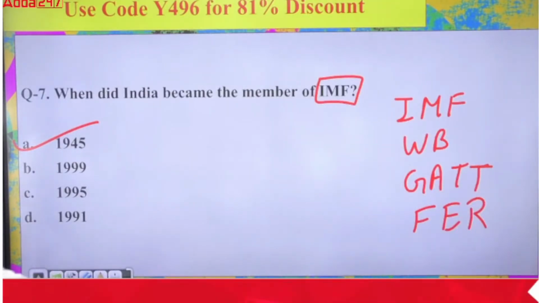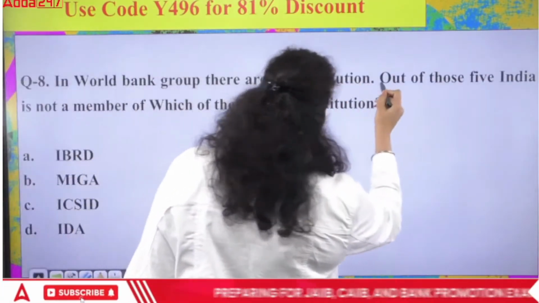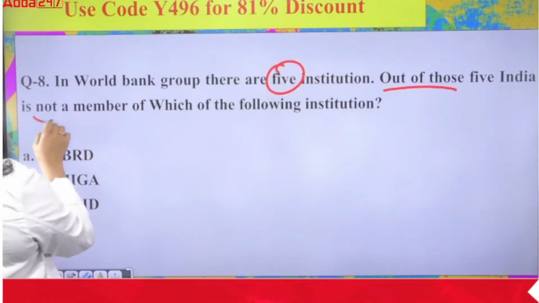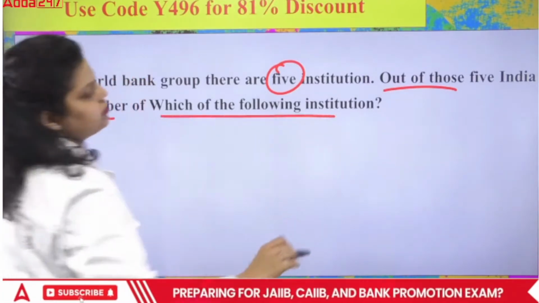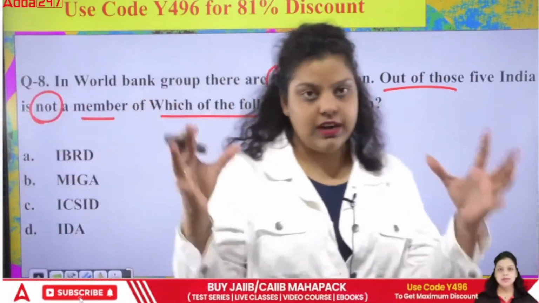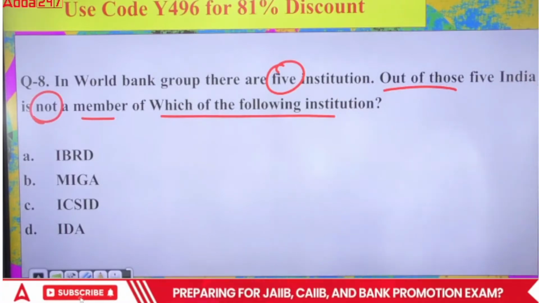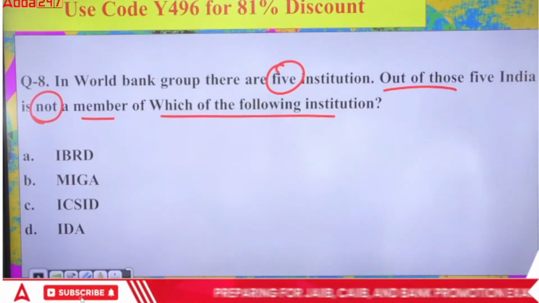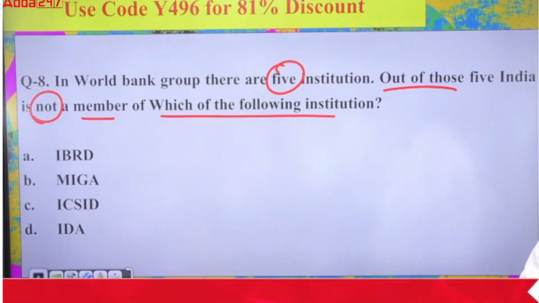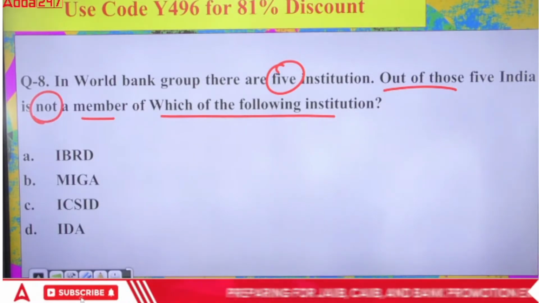Okay, next. In World Bank Group, there are 5 institutions. Out of those 5 institutions, India is not a member of which of the following institutions? We have discussed that World Bank has 5 institutions in its group: IBRD, MIGA, ICSID, IDA, and IFC. These are the 5 organizations. Out of these 5, India is not a member of which of the following?